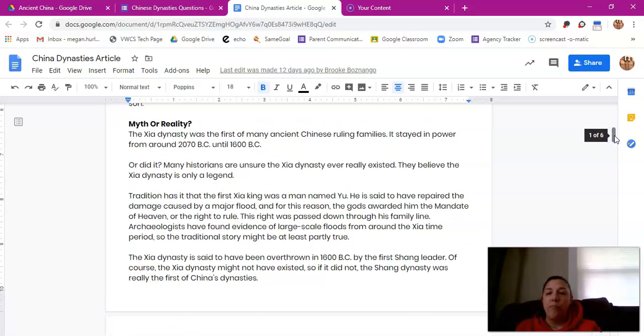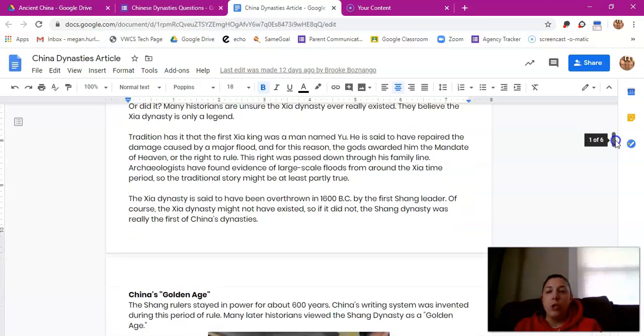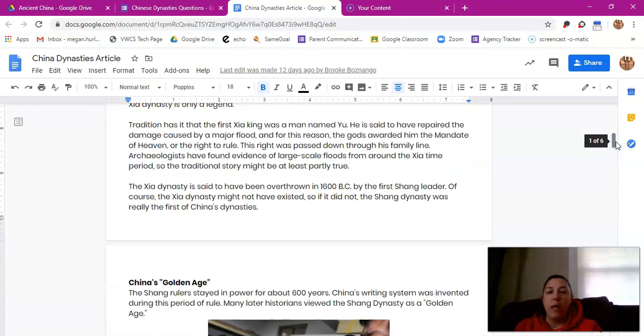Myth or reality? The Xia dynasty was the first of many ancient Chinese ruling families. It stayed in power from around 2070 BC until 1600 BC. Or did it? Many historians are unsure the Xia dynasty ever really existed. They believe the Xia dynasty is only a legend. Tradition has it that the first Xia king was a man named Yu. He is said to have repaired the damage caused by a major flood, and for this reason, the gods awarded him the mandate of heaven, or the right to rule. The right was passed down through his family line.